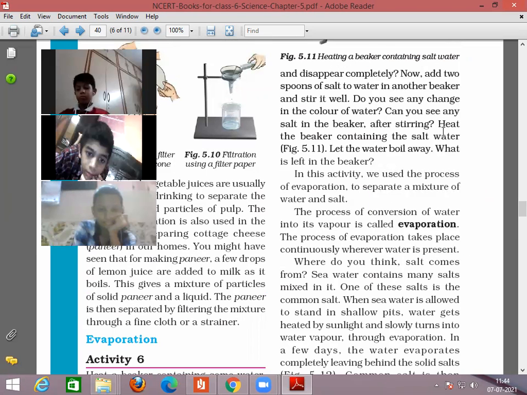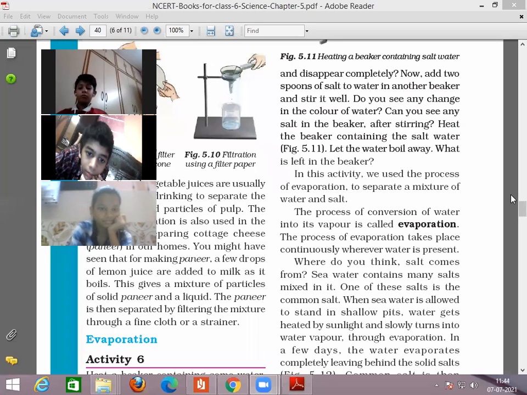After stirring, heat the beaker and stir it well. Do you see any change in the color of water? Can you see any salt in the beaker after stirring? Heat the beaker containing the salt.